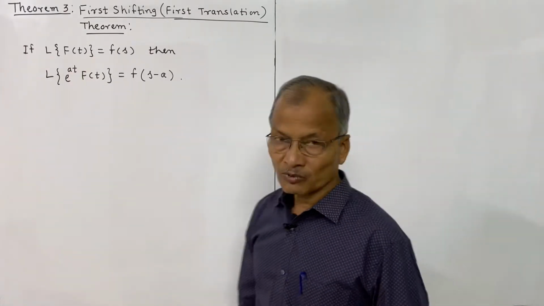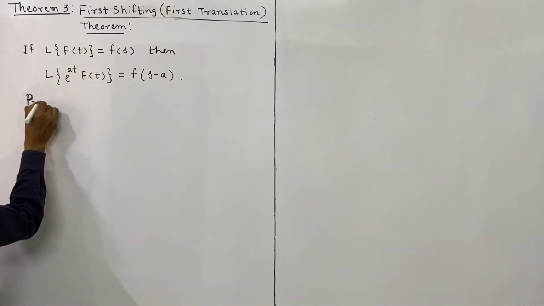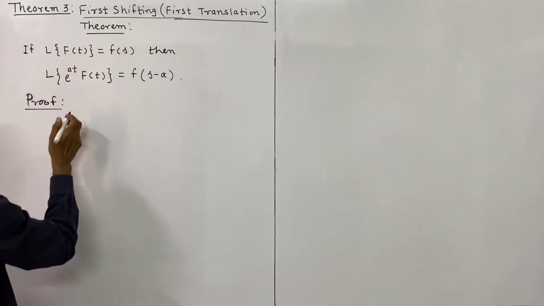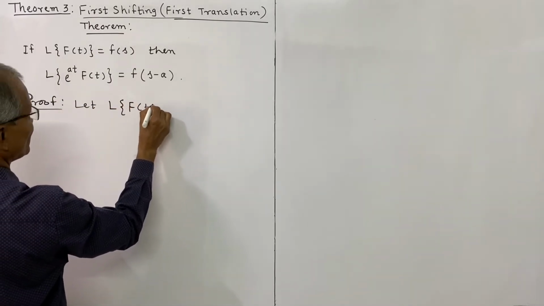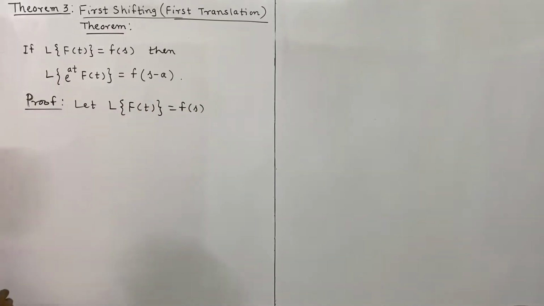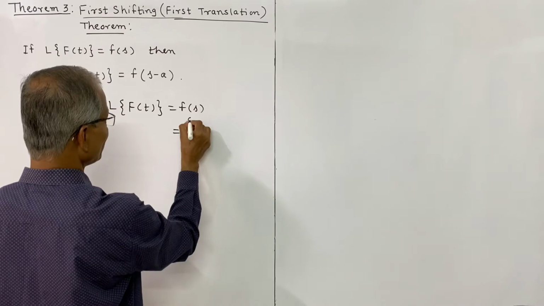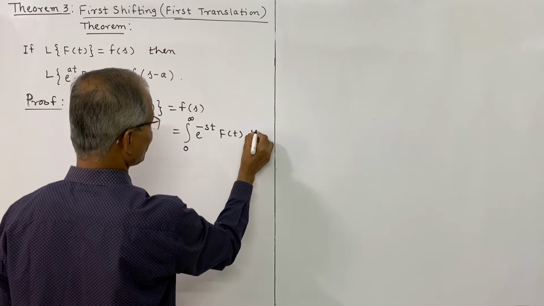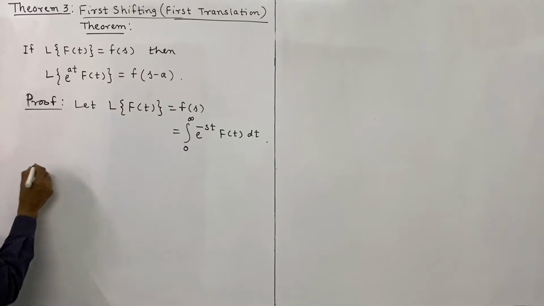Now we shall prove the theorem. The proof is easy and uses the definition of Laplace transform. So this is the given notation. Let the Laplace transform of capital F of t be equal to small f of s. And by definition this is the integral from 0 to infinity of e power minus st f of t dt.